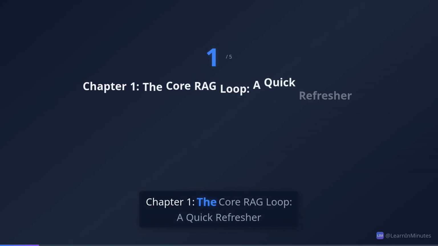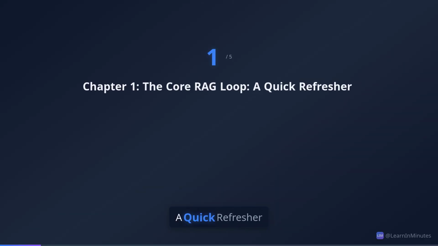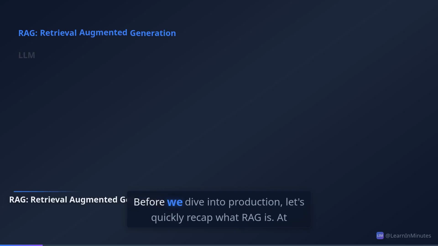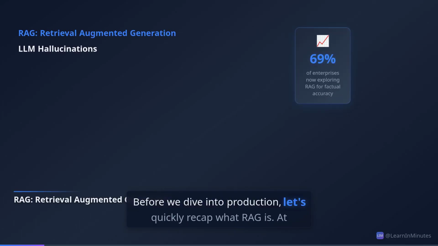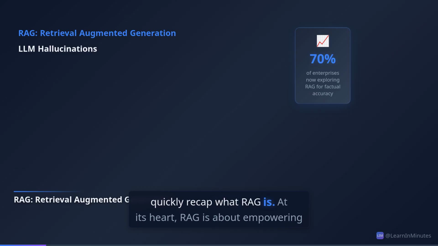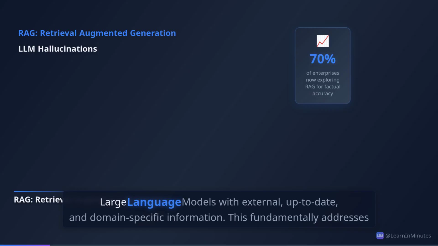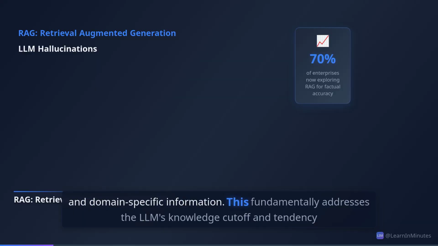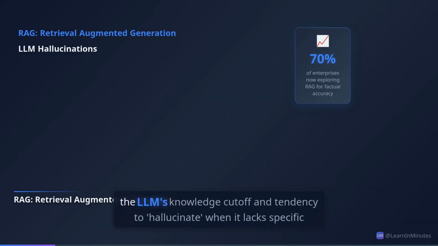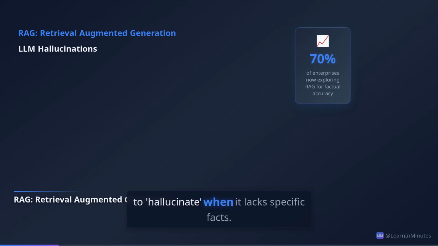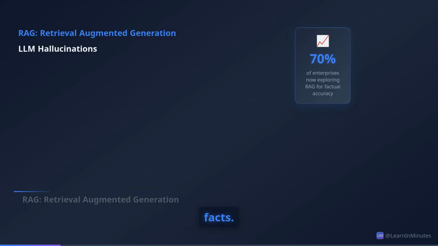Chapter 1. The Core RAG Loop, a quick refresher. Before we dive into production, let's quickly recap what RAG is. At its heart, RAG is about empowering large language models with external, up-to-date, and domain-specific information. This fundamentally addresses the LLM's knowledge cutoff and tendency to hallucinate when it lacks specific facts.